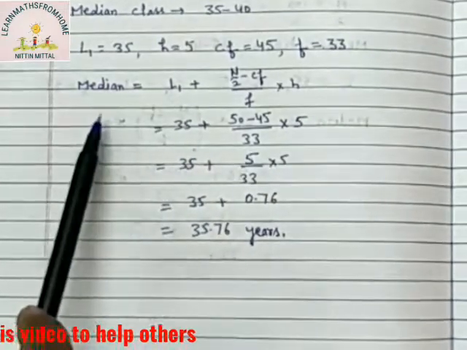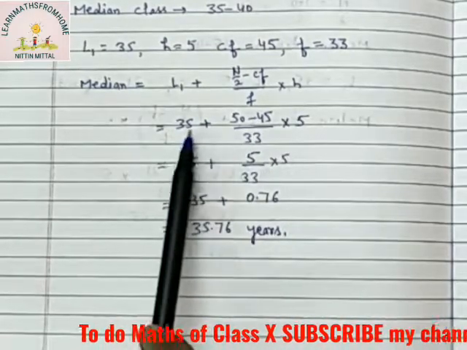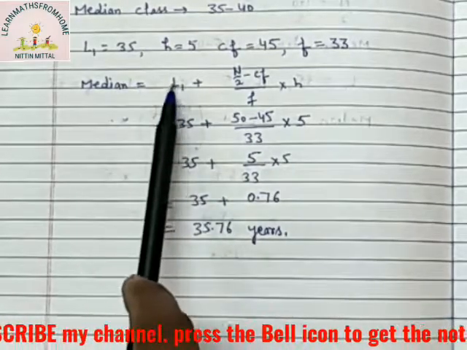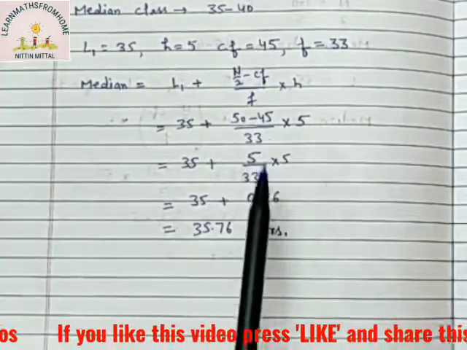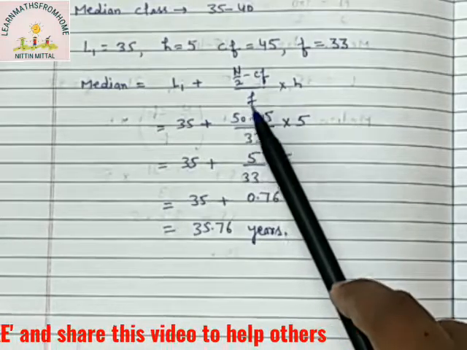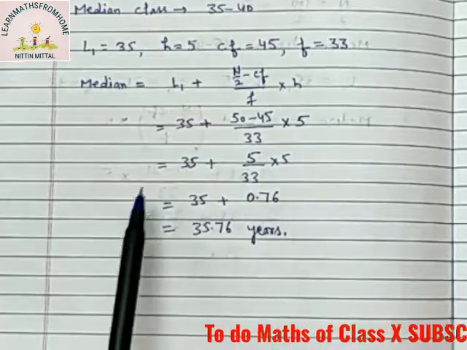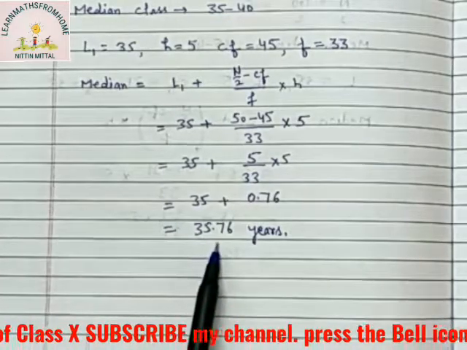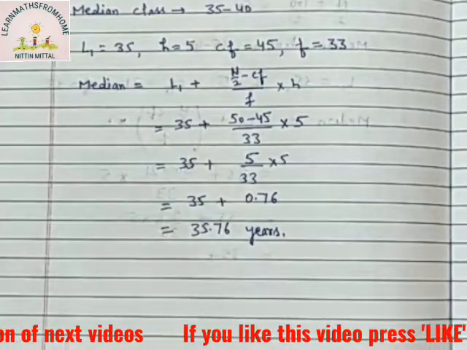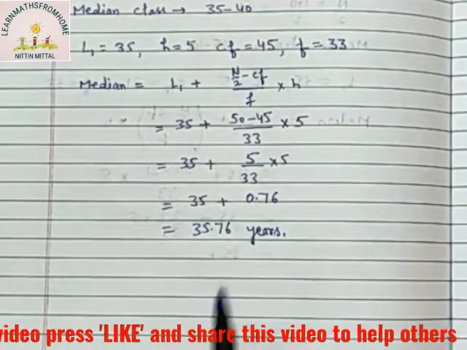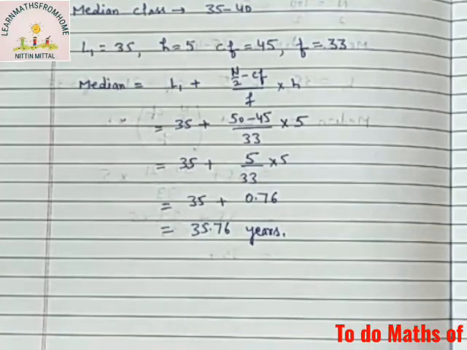So we will write the formula of median, that is L1 plus n over 2 minus Cf over f into h. So we will substitute the values of the variables. L1, the lower limit, is 35, n by 2 is 50, cumulative frequency of the preceding class is 45, frequency of the median class is 33, class size 5, and if we calculate it, we will get 35.76. And students, as the information is about age in years, this median unit must be years. This is very important. So this is your question number 3.